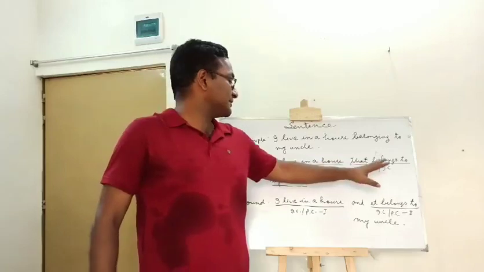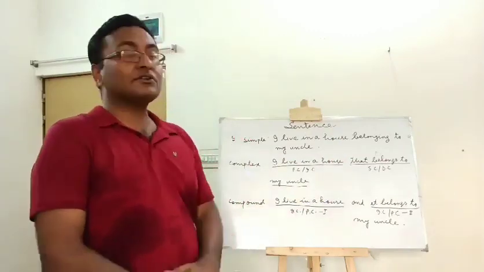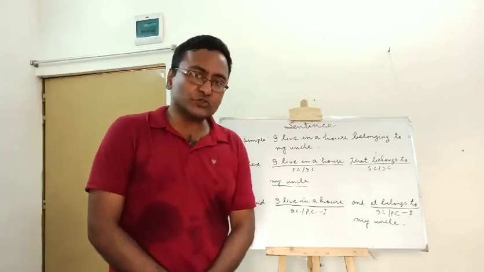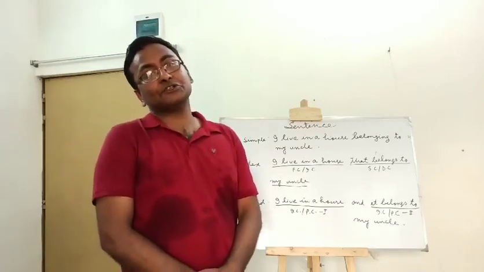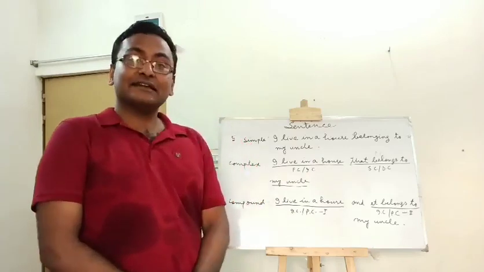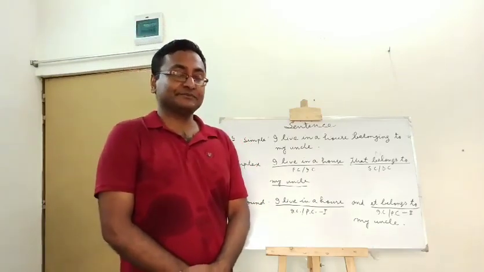I live in a house that belongs to my uncle. Here the principal clause is I live in a house, and the subordinate clause is that belongs to my uncle. The subordinate clause starts with that, and it is a relative pronoun here.